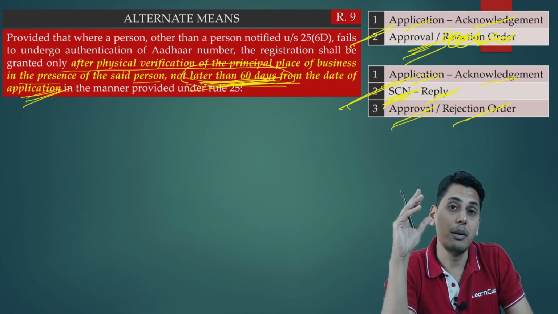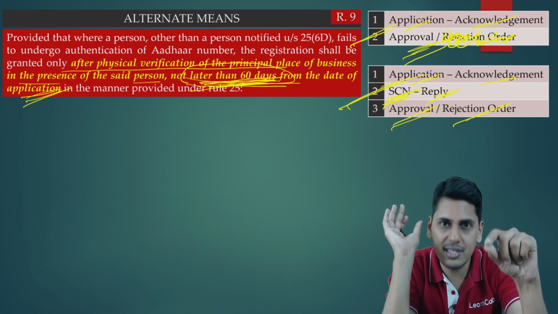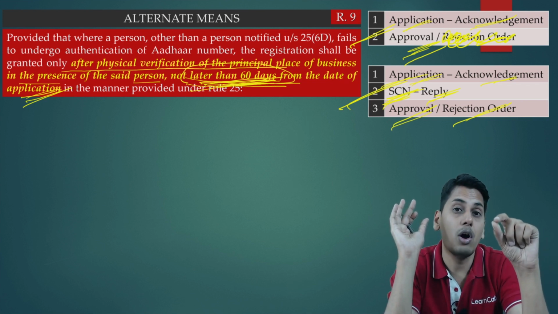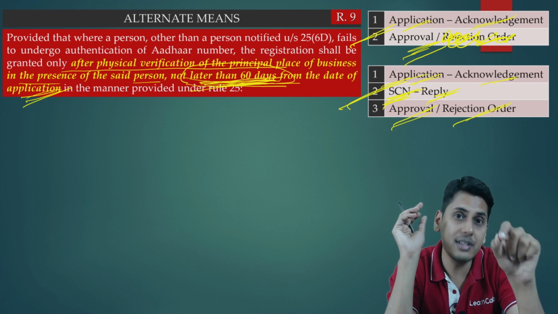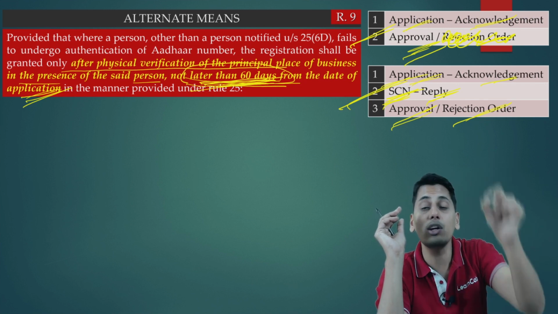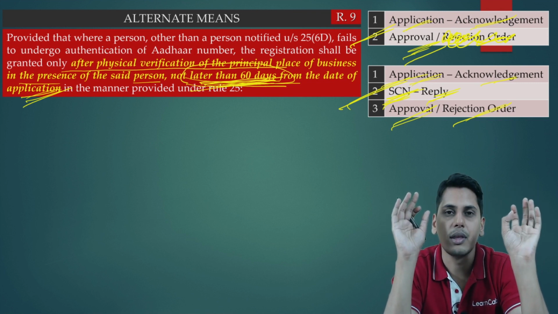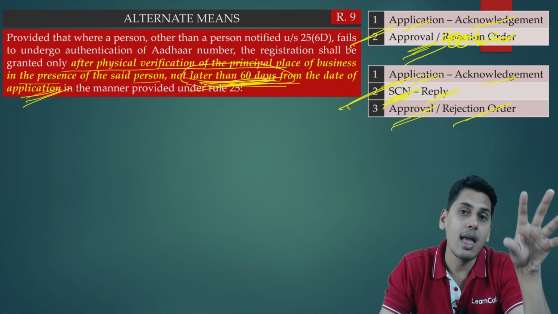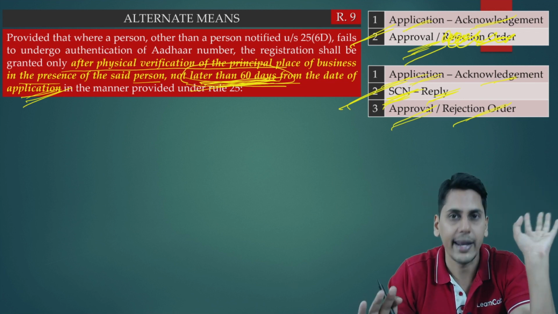Now, there are certain important aspects which we need to learn. What we just discussed? We just discussed that in case where Aadhaar authentication fails or Aadhaar authentication is not opted for, the officer has to give a show cause notice within a period of 21 days from the date of submission of application. Otherwise, the registration is deemed to be granted. Now friends, the date of submission of application has a specific and special definition for the purpose of registration, for the purpose of rule number 9.